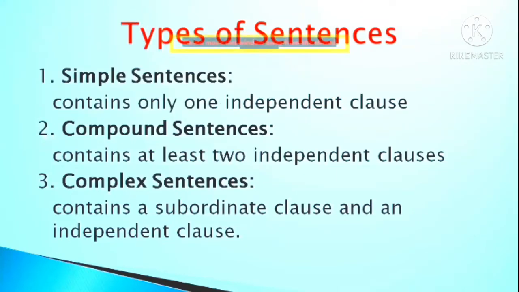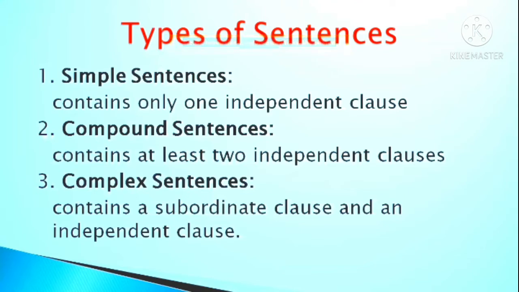Now, let us try to understand the types of sentences in English. From the structural point of view, you can say that there are three types of sentences. One, simple sentence. Two, compound sentence.